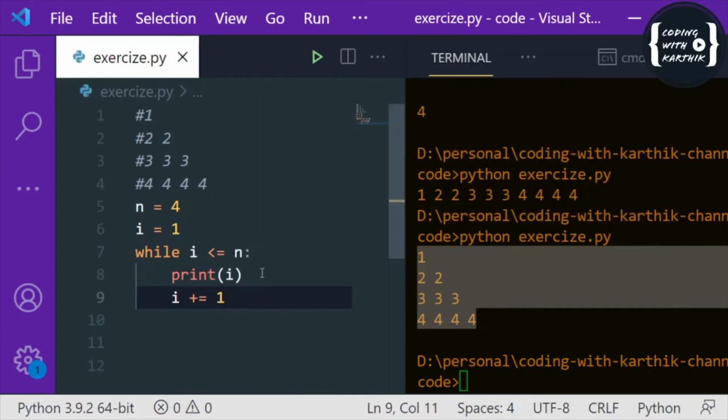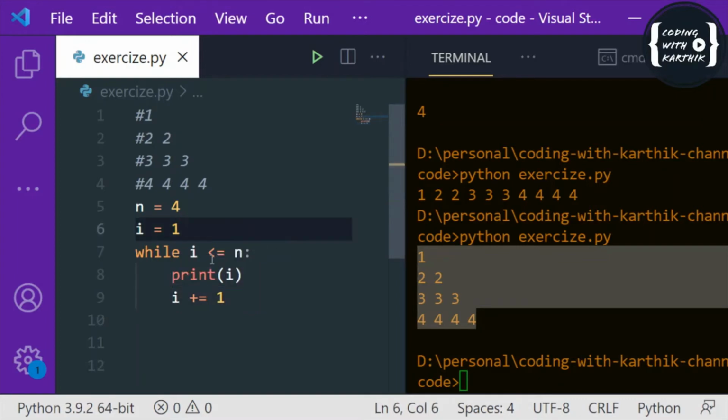You should remember, when using a while loop, we should use this increment operator, i plus equal to 1. Otherwise it will become an infinite loop. That's why we have to increment this i value, to stop the loop at a specific condition.